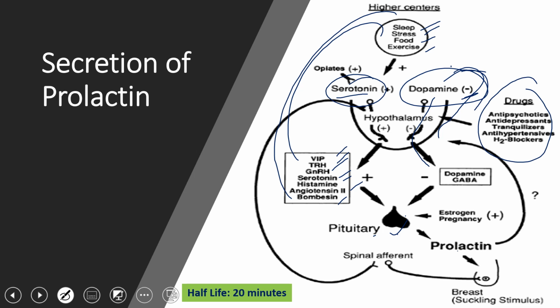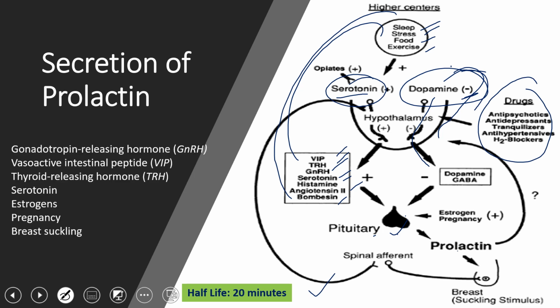As prolactin is a protein, it circulates directly in the blood without being associated with any proteins. Because of that, its half-life is only 20 minutes. That is more than sufficient for its work. So these are the other factors which induce prolactin secretion, like gonadotropins, VIP, TRH, serotonin, estrogen, pregnancy, and breast suckling.